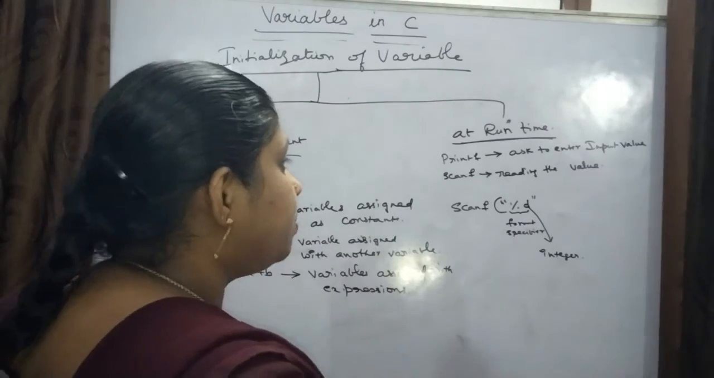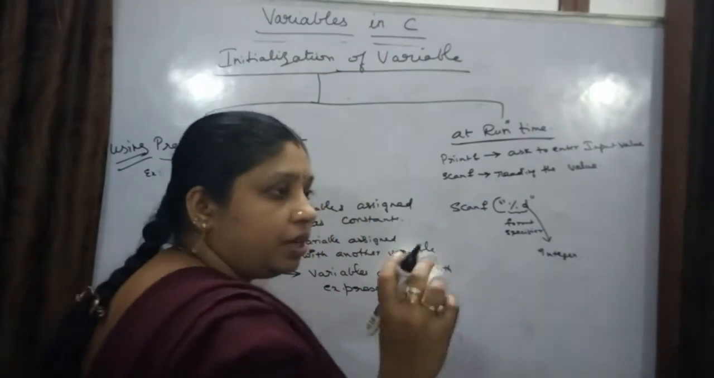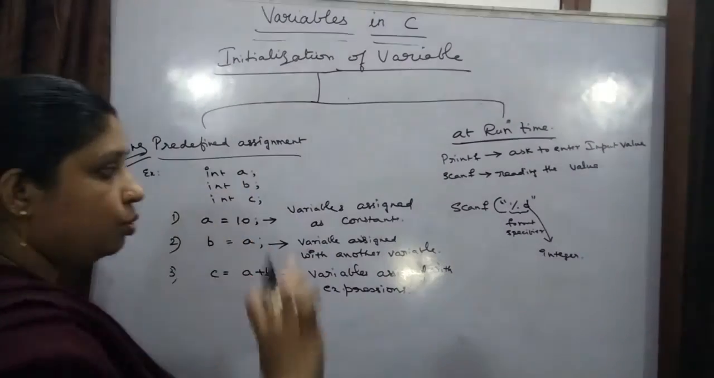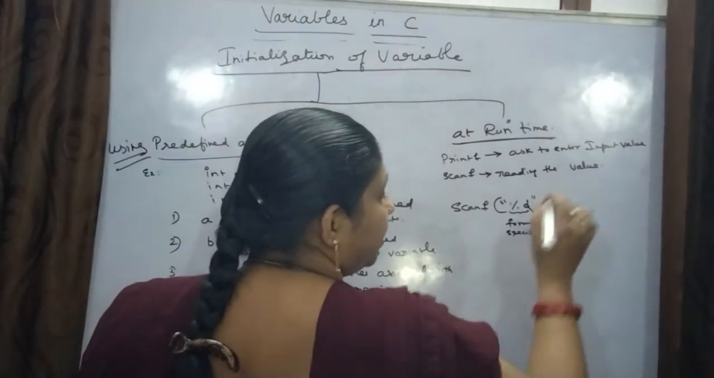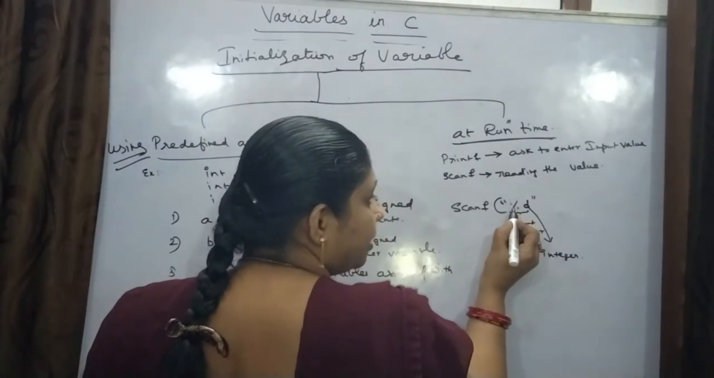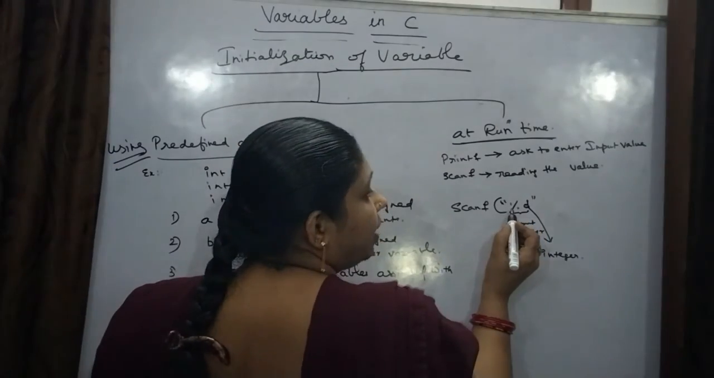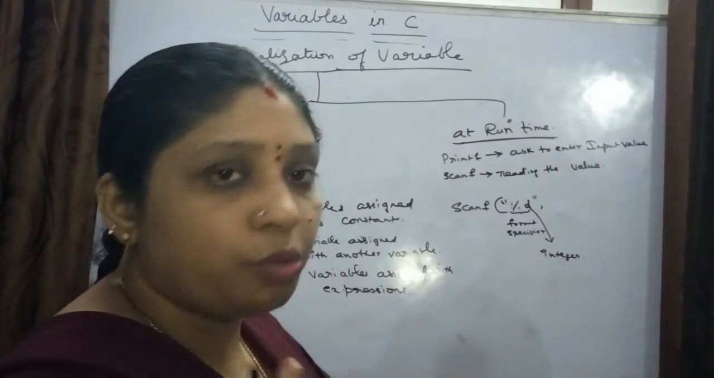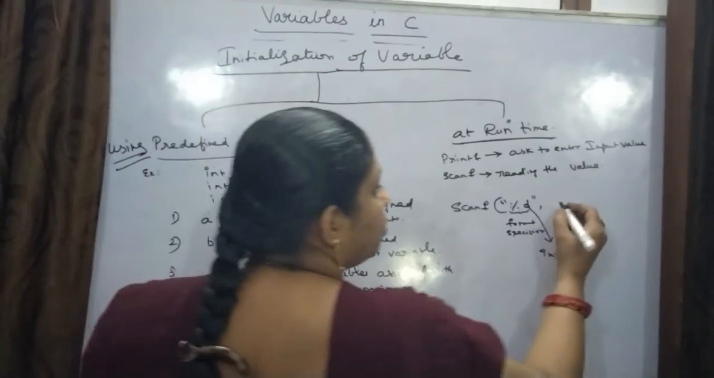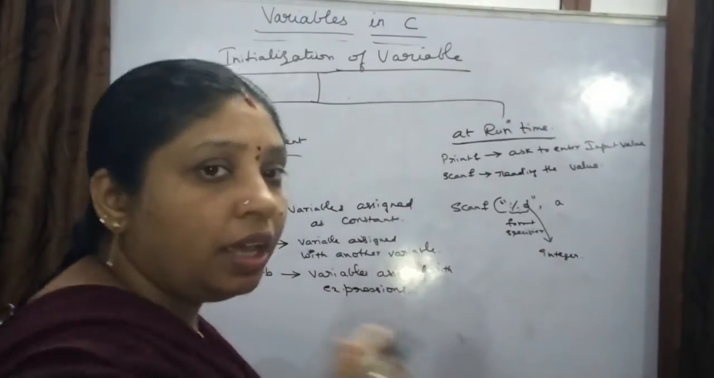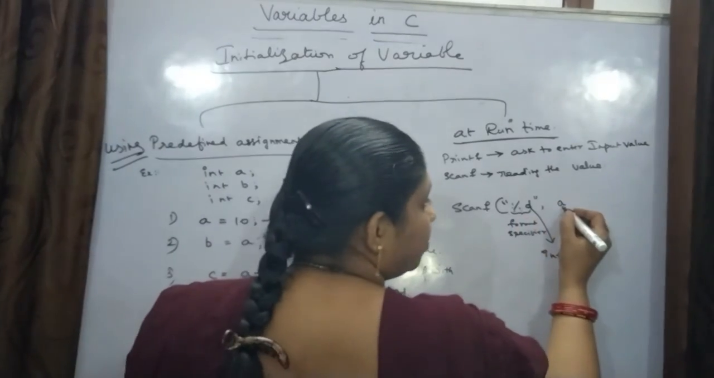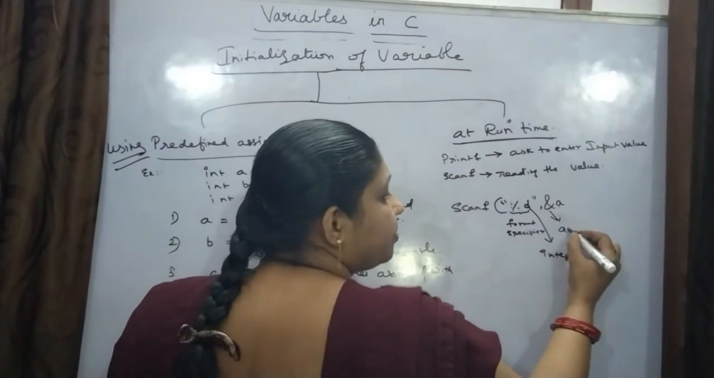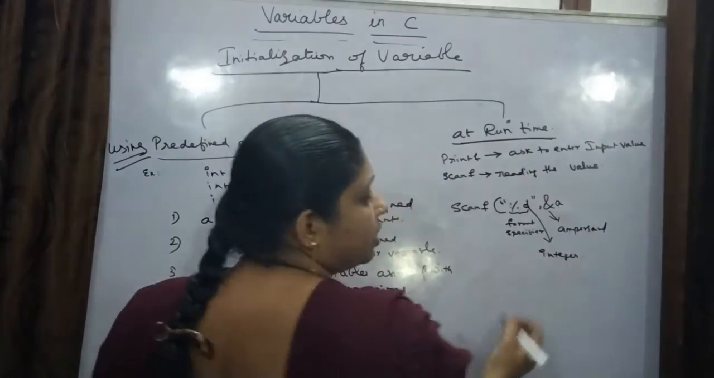Now suppose you want some integer value. Because you have declared the data type as int, you want only an integer value. When you enter a value, it has to check, and for that you give %d, then a comma, and then the variable in which you want to store that value. Suppose you want to store that value in a. For that you write a here, and in front of it you give this sign called ampersand.